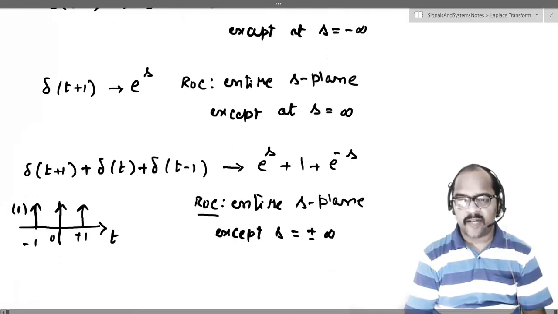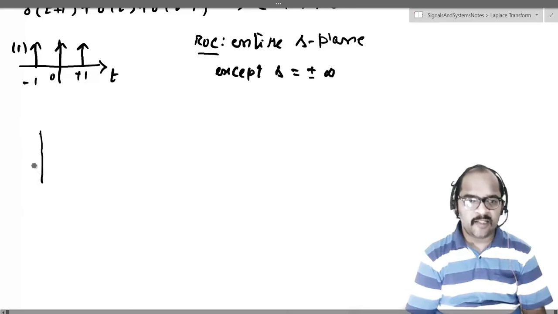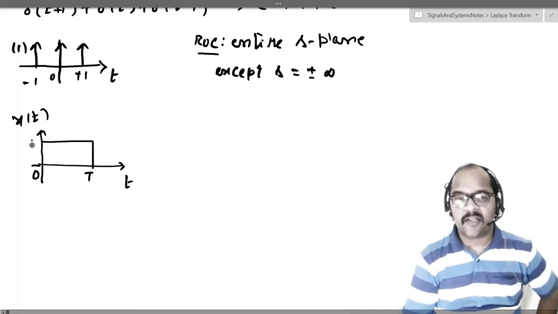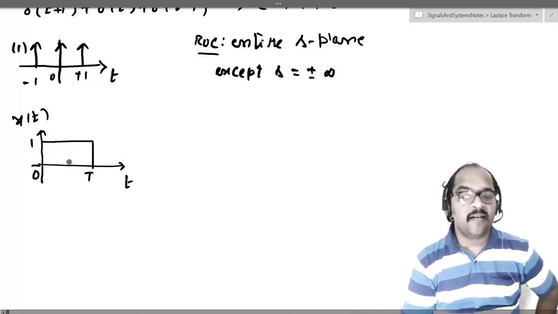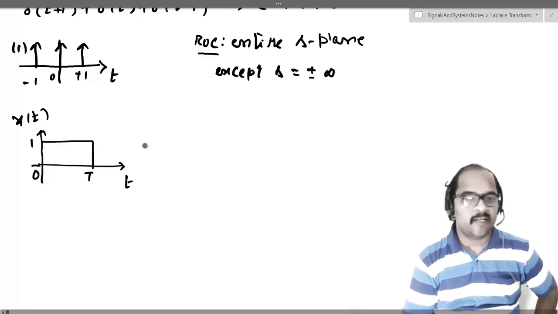Okay, we will take one more example. Let us say x of t is a rectangular function, let's say from 0 to capital T. Will this satisfy the given condition? What is the condition? x of t should be of finite duration, which is the case, and x of t should be absolutely integrable, and you can easily prove that this is absolutely integrable.